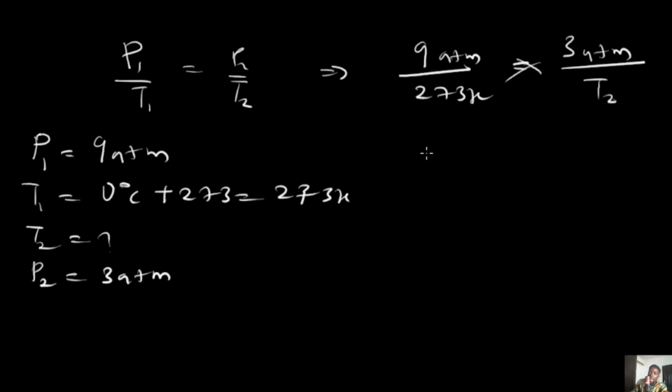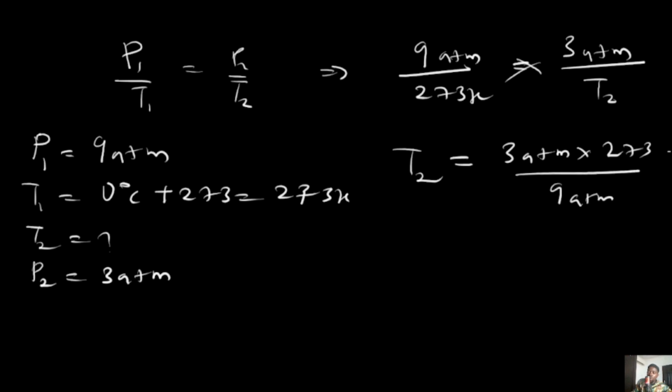So cross multiplying, T2 equals 3 atm times 273 divided by 9 atm. If you remove the units, 3 into 9 is 3, so 273 divided by 3 gives us T2 as 91 Kelvin. So that's our answer.